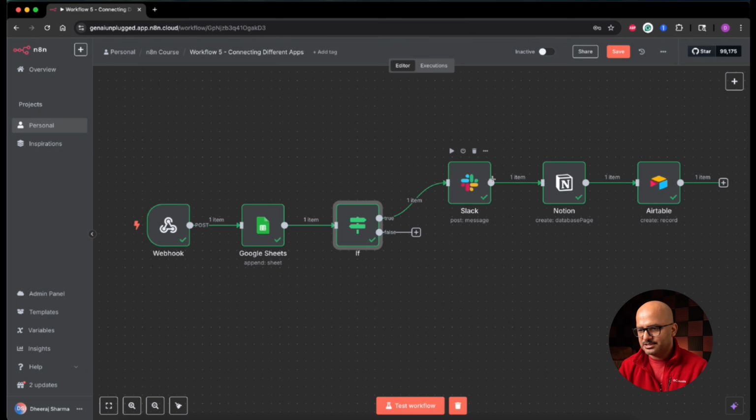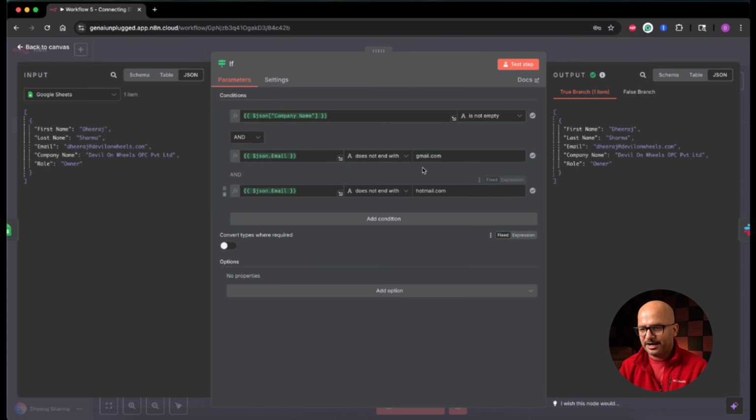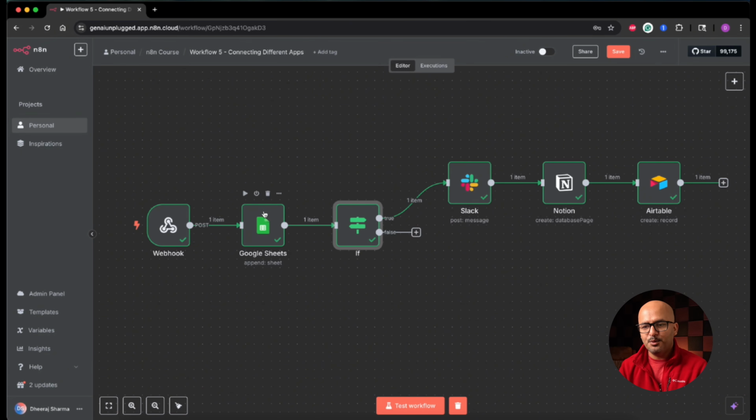The first one is the true branch, and it is sending a Slack message, then creating a task in Notion, and then creating an entry in our Airtable database. However, if I had to perform some action in the false branch, when the lead is not qualified, meaning these conditions are not true, maybe I would need to update the entry in the Google Sheet to mark it as an unqualified lead. So any kind of logic that I have to perform in the false part, I can do with the help of the second branch. But in this case you can see that in the false branch I don't need to do anything.